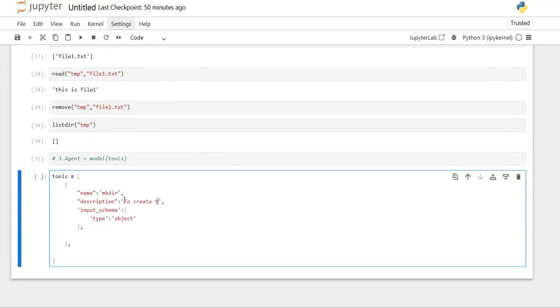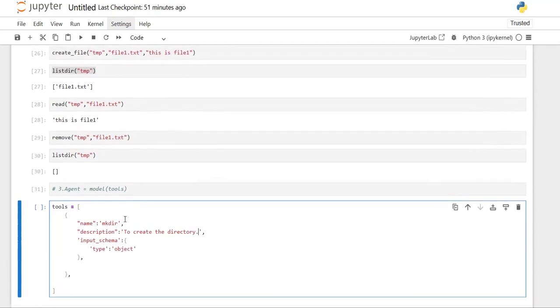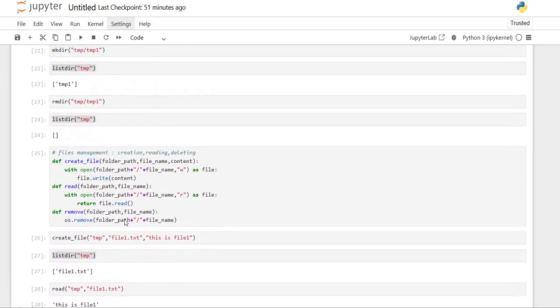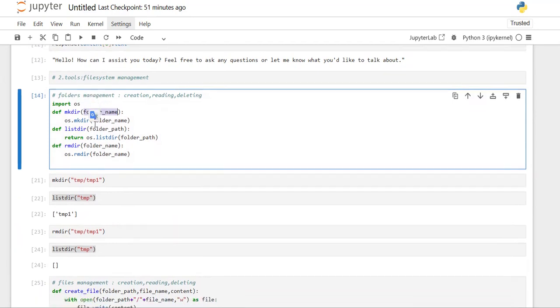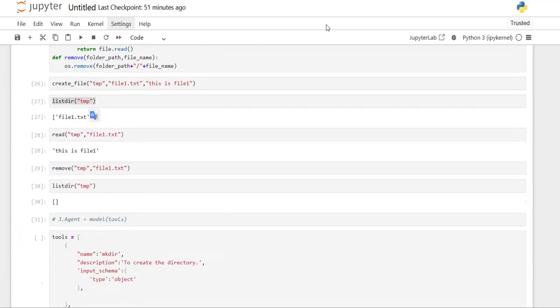To create the directory, use this tool, mkdir. The type of input for this is an object type input, and since I have one input variable, folder name, you need to provide the properties of it as well.